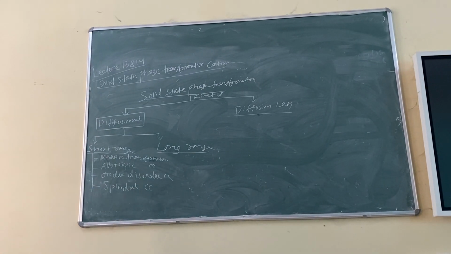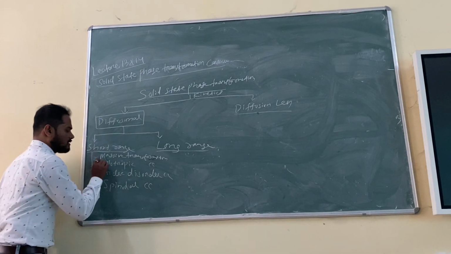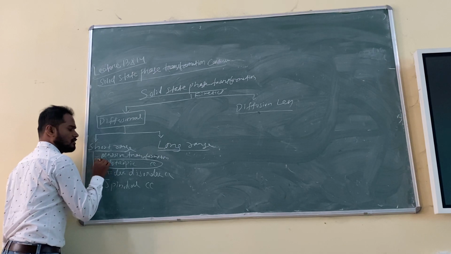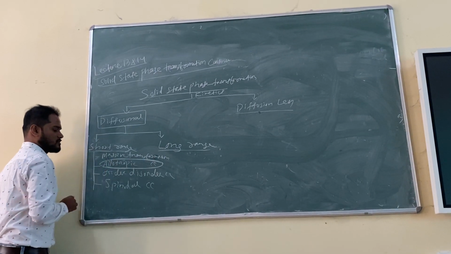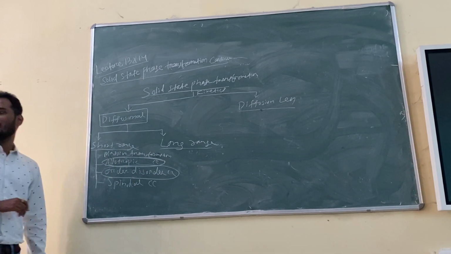These are certain examples. We have already talked about this in IPM and in this class also sometimes. Order and disorder also we have talked about in IPM, if you remember.